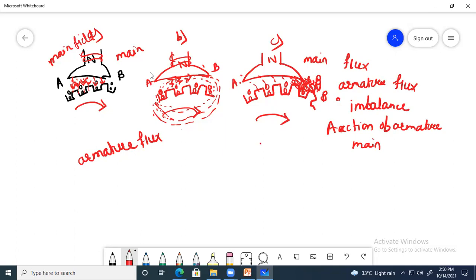That means there is an imbalance in the production of flux between the stator and rotor. The flux traveling between stator and rotor will have an imbalance.